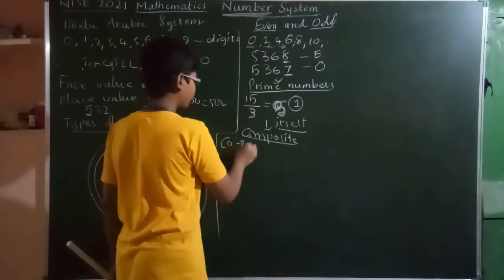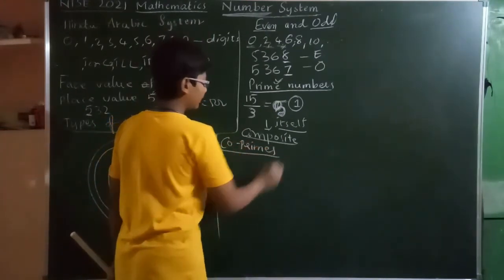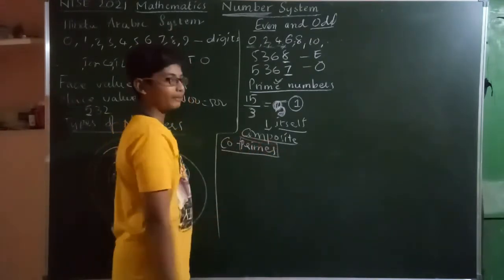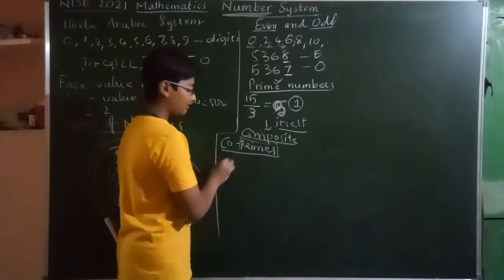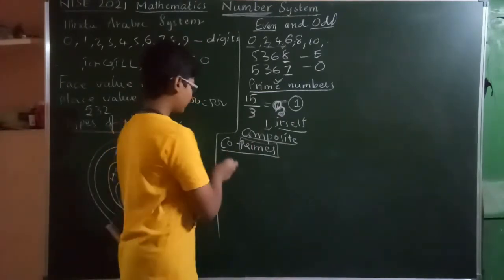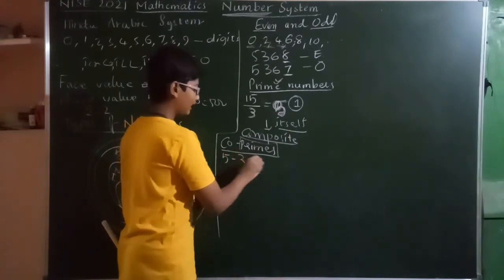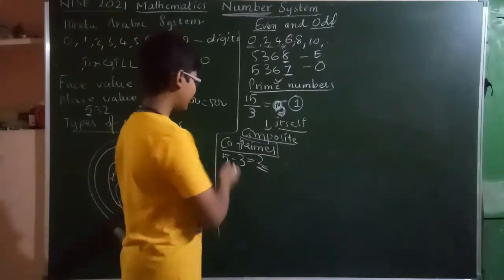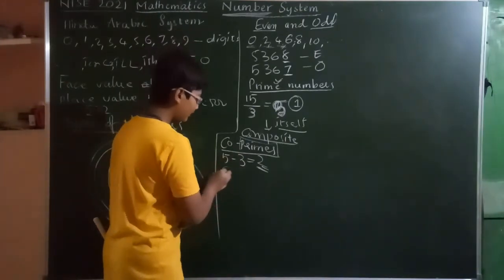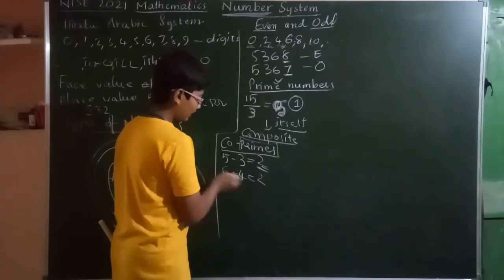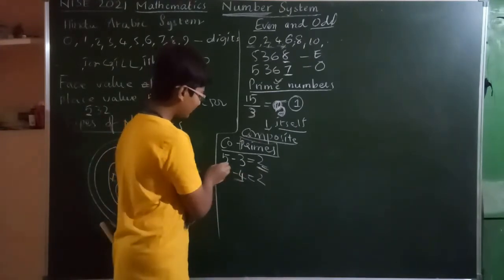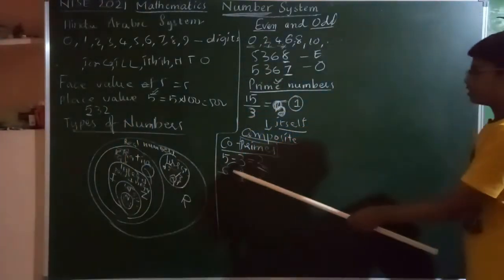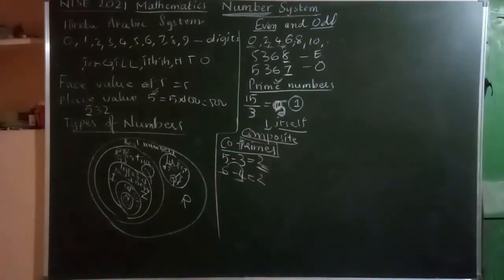Co-primes. The numbers need not be prime numbers. If the difference between two numbers, suppose you take 5 minus 3, it will be 2. So these 5 and 3 are called a co-prime set. See here, 6 minus 4 is equal to 2. Here there is no need of being primes, but these two are also called co-prime sets. We call these relative primes also.